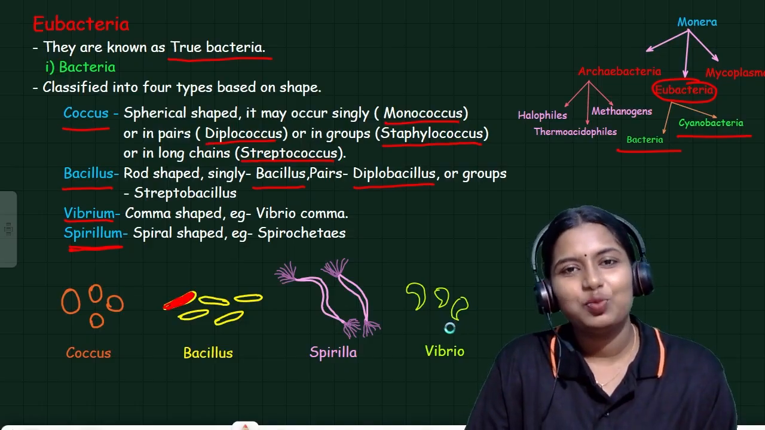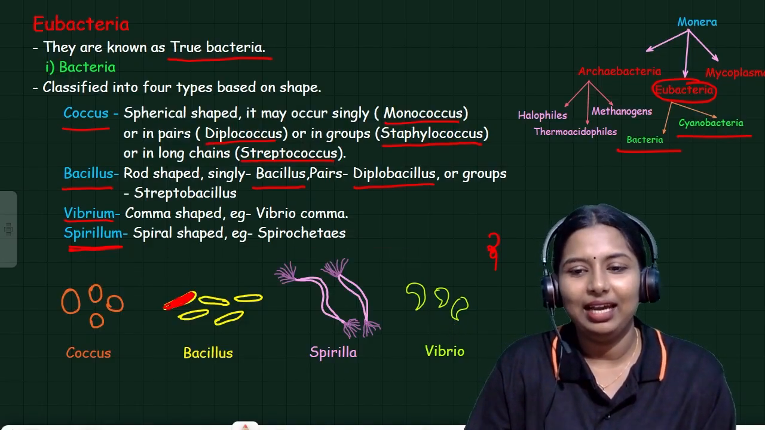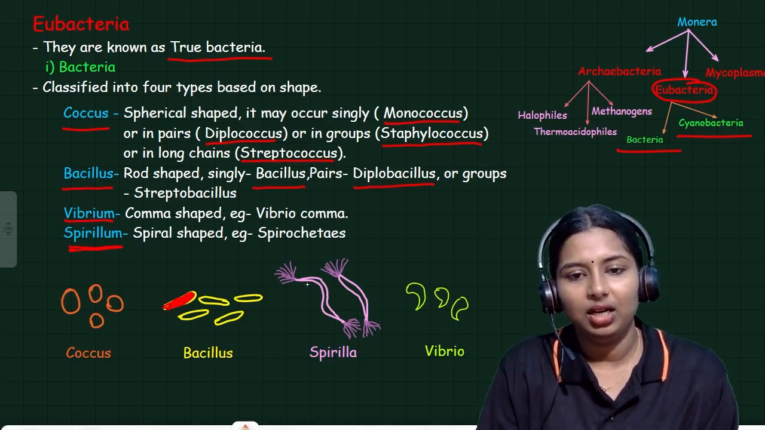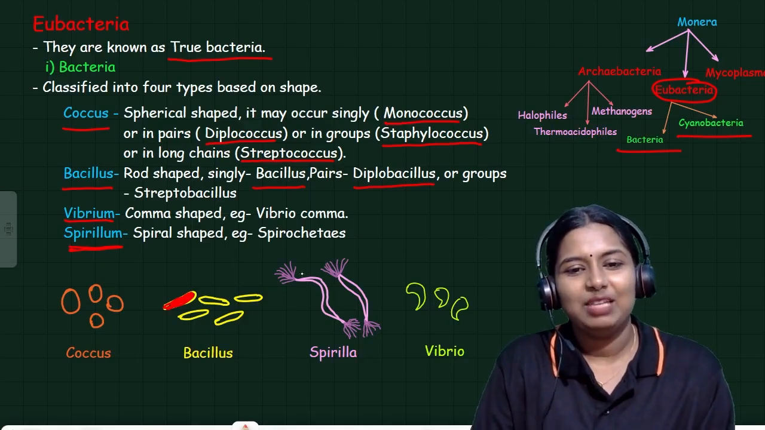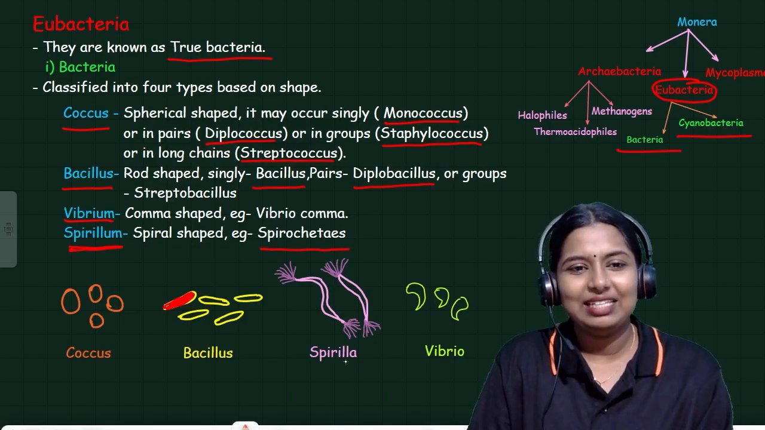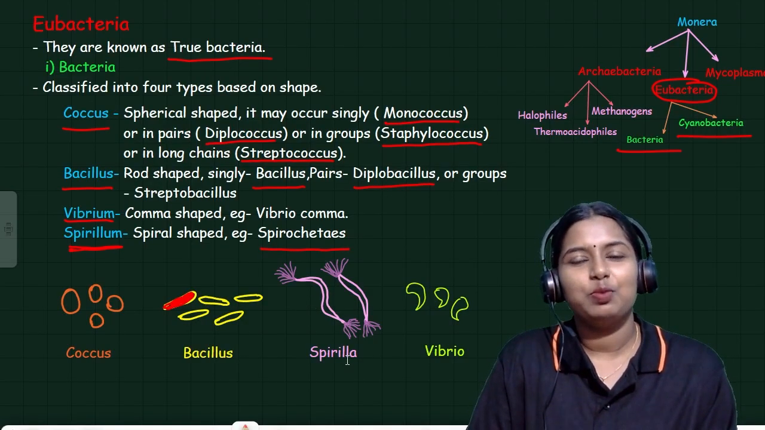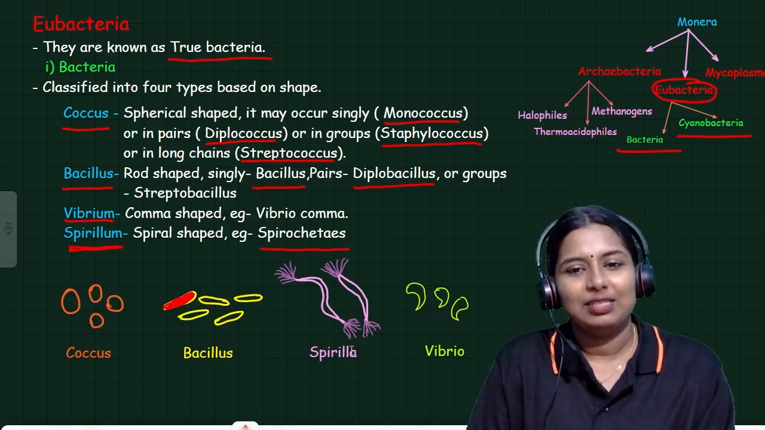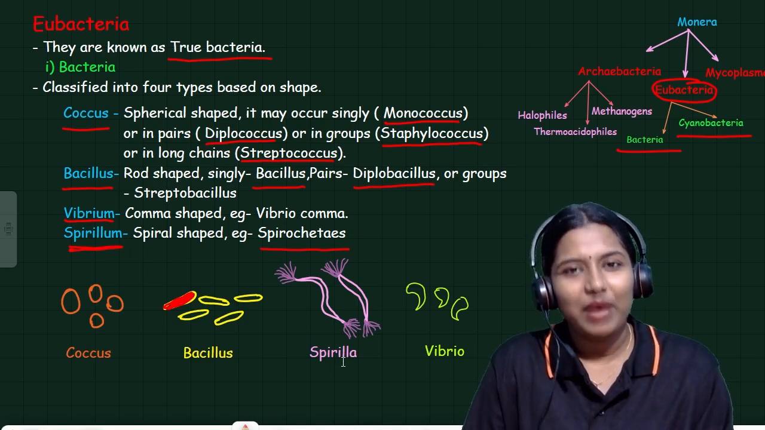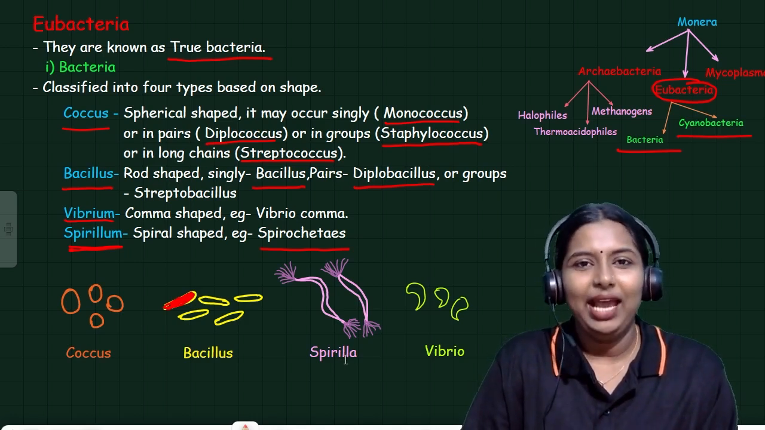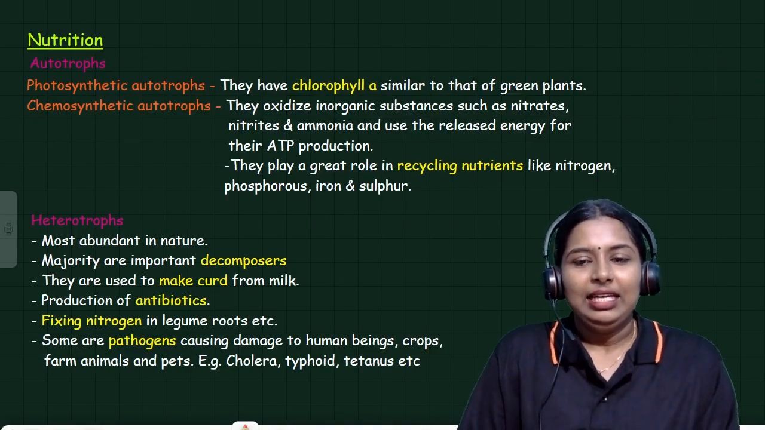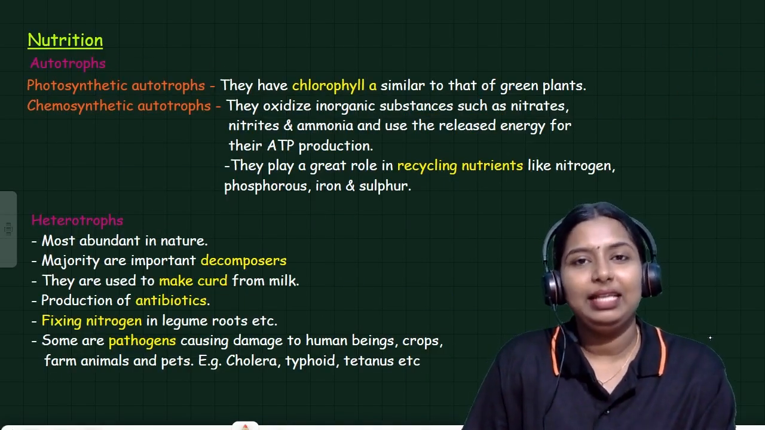The next one is Spirilla. It can be seen here. It has a spiral shape, and the major example is Spirochete. So you should study this. Bacteria is of 2 types, bacteria and cyanobacteria. Bacteria can again be classified based on their shapes: Coccus, Bacillus, Vibrio and Spirillum. Next, the mode of nutrition of bacteria.